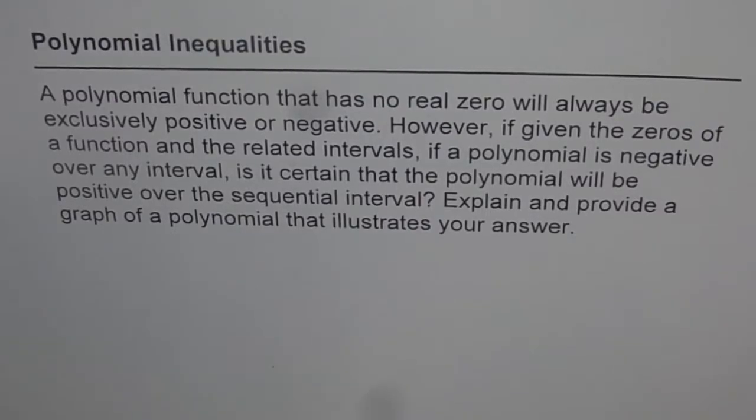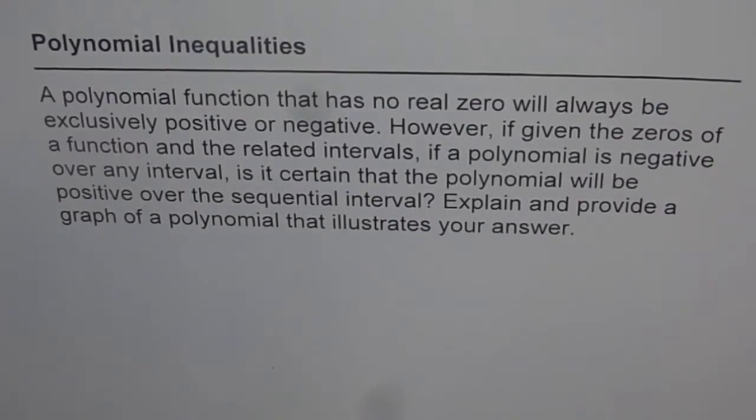Here's a communication problem on polynomial inequalities. The question is, a polynomial function that has no real zeros will always be exclusively positive or negative. However, if given the zeros of a function and the related intervals, if a polynomial is negative over any interval, is it certain that the polynomial will be positive over the sequential interval? Explain and provide a graph of a polynomial that illustrates your answer.